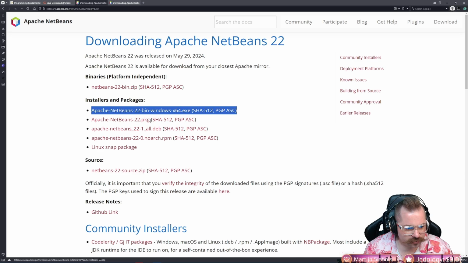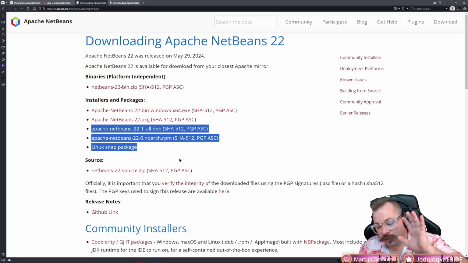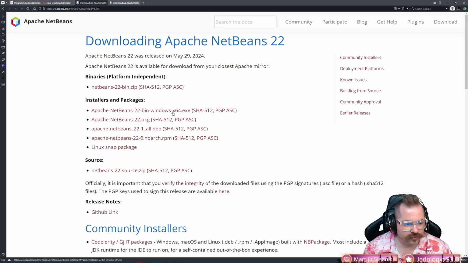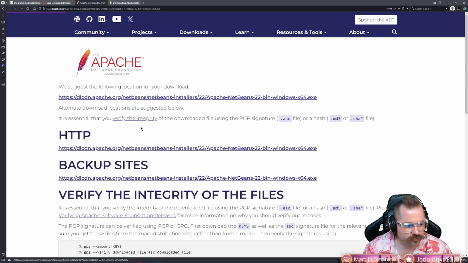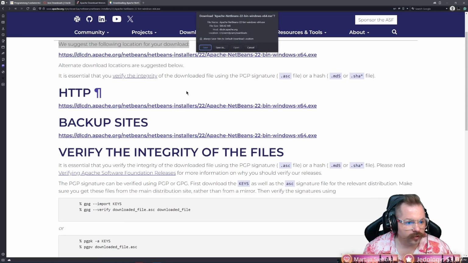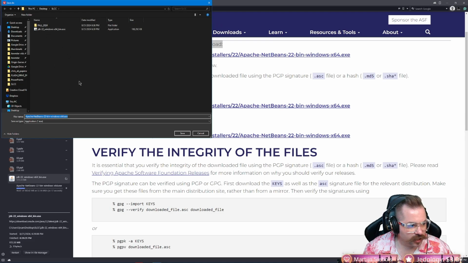Now, if you've got your Mac, you're going to do this. .deb is Debian, which is Linux, so you would do this one for Linux. I'm not going to go into details of how to explain those. If you need help with that, we can do that later. But just to save time, we're going to just do Windows. And then there's a lot of gobbledygook here. This is the link we want to click. It says we suggest you use the following location. So you click that. And then again, I'm going to save it to the same folder that I had before.